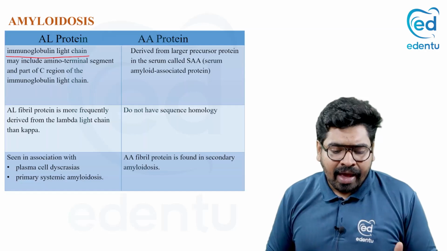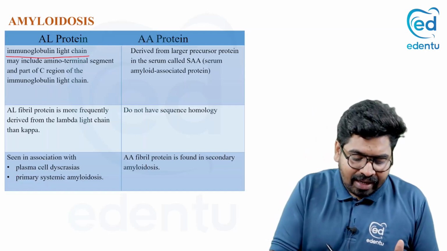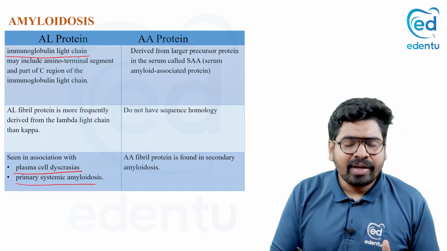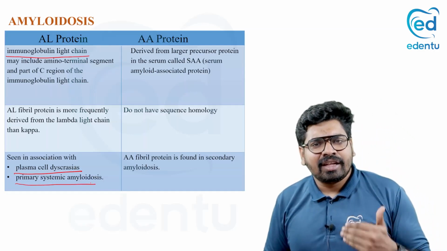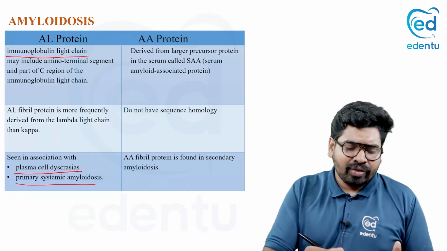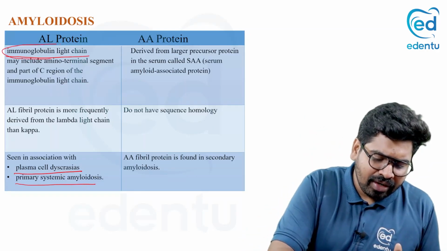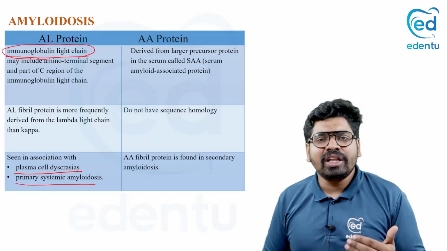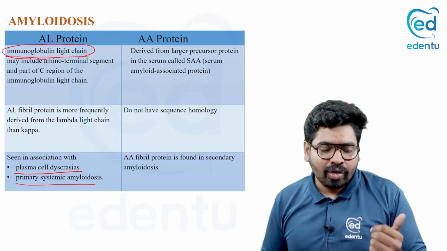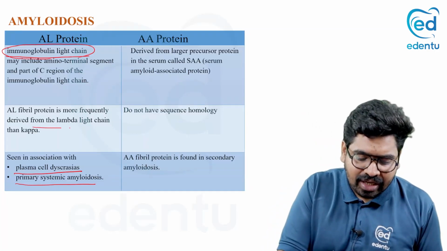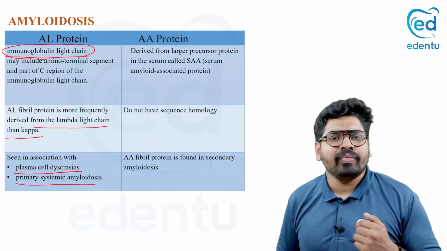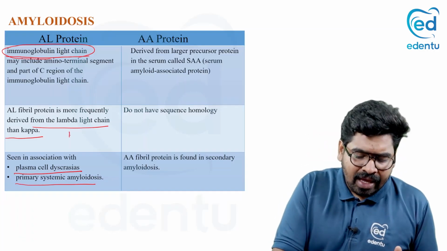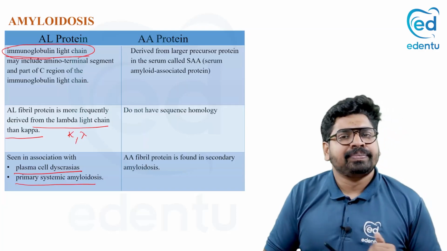AL protein is derived mainly from the plasma cells, and it is mainly seen in primary amyloidosis. The AL protein is nothing but immunoglobulin. The protein here is a light chain immunoglobulin. There are two types, the kappa chain and the lambda chain. These two light chains are derived from the plasma cell.